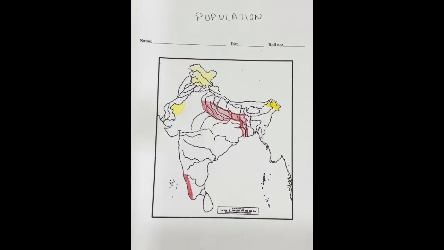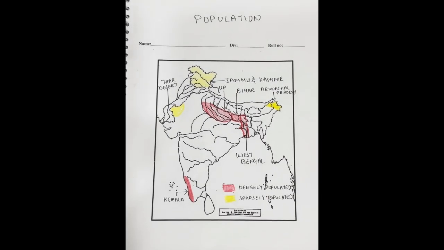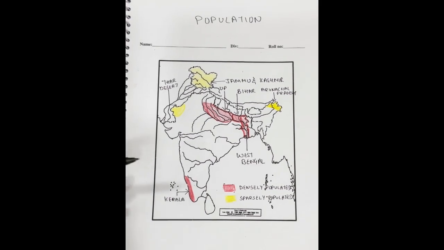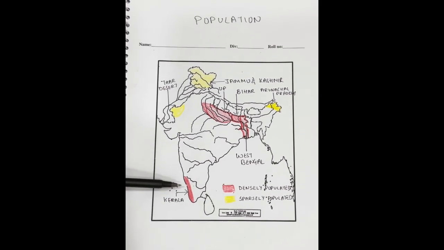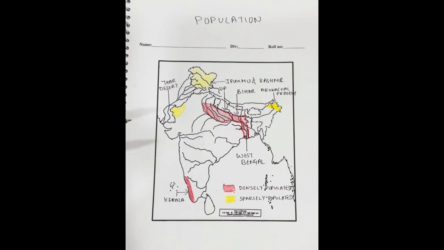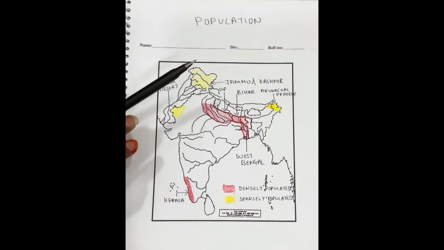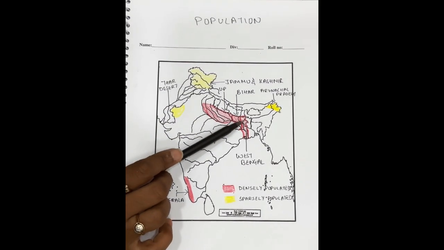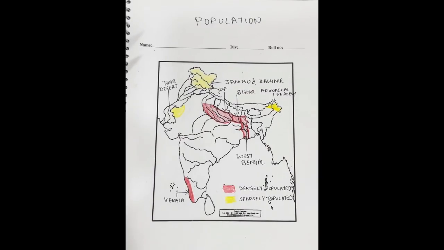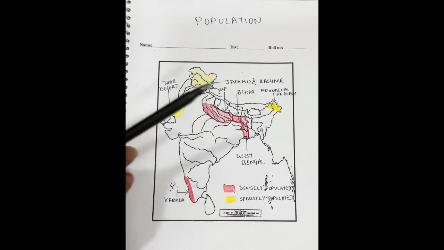So let us do the labeling now. So this takes care of our labeling. Densely populated area or state in south, Kerala. If they say mark the entire densely populated area in north, then we will not mark only UP or only Bihar or only West Bengal. We will mark the full Gangetic Plains or Northern Plains.